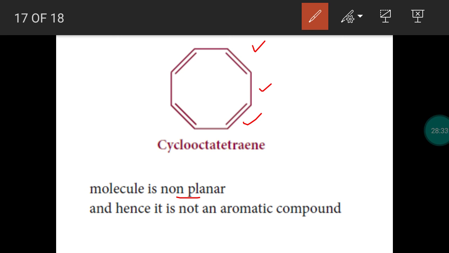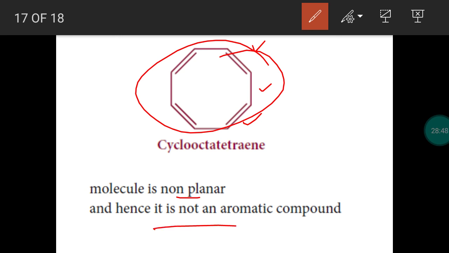Delocalization is not possible and it does not have 4n plus 2 pi electrons. It does not have 2 or 6 or 10. It has 8 pi electrons. 8 pi electrons means non-aromatic. So cyclooctatetraene is not an aromatic compound. It is a non-aromatic compound.